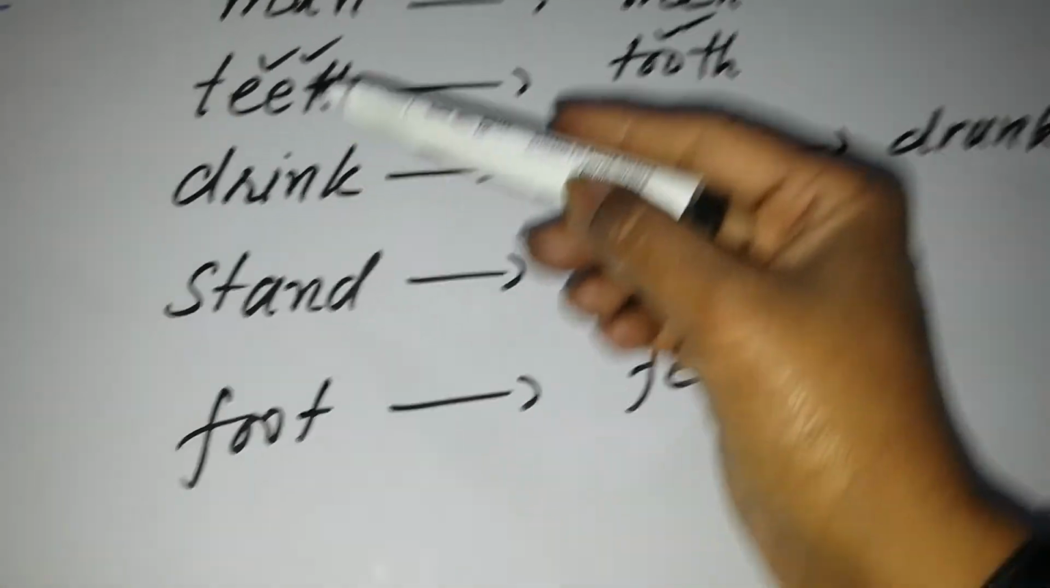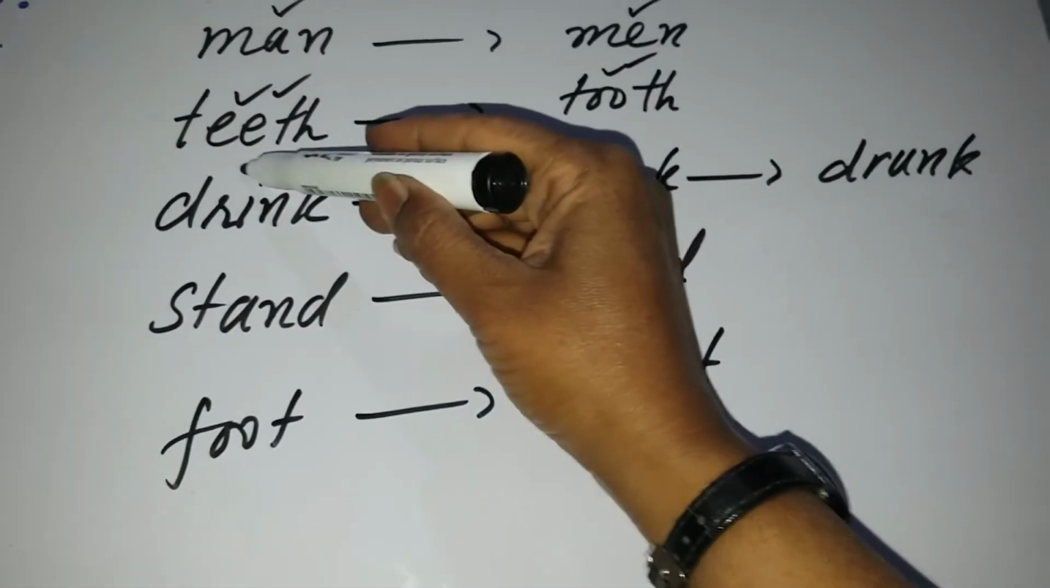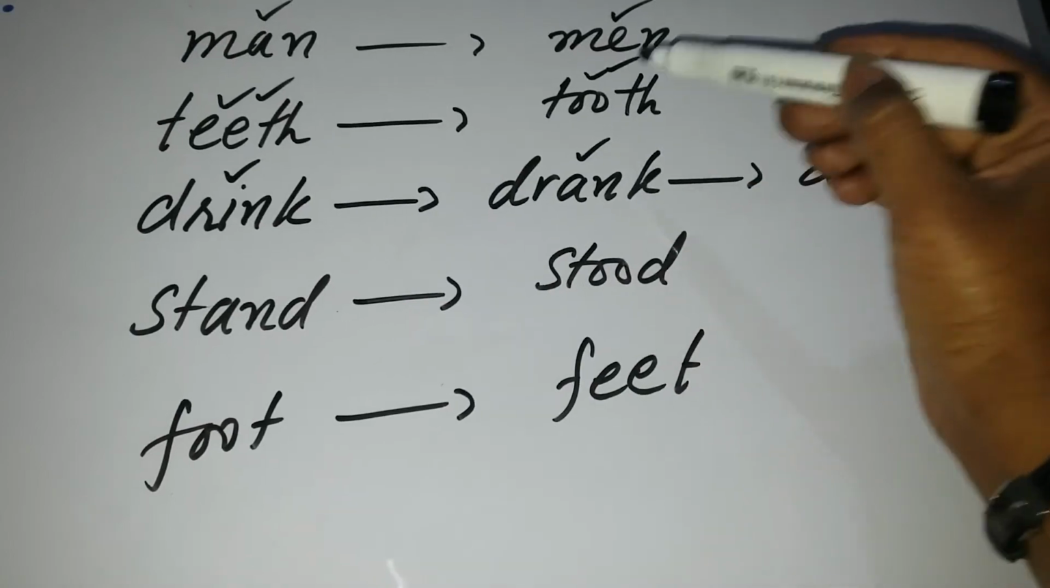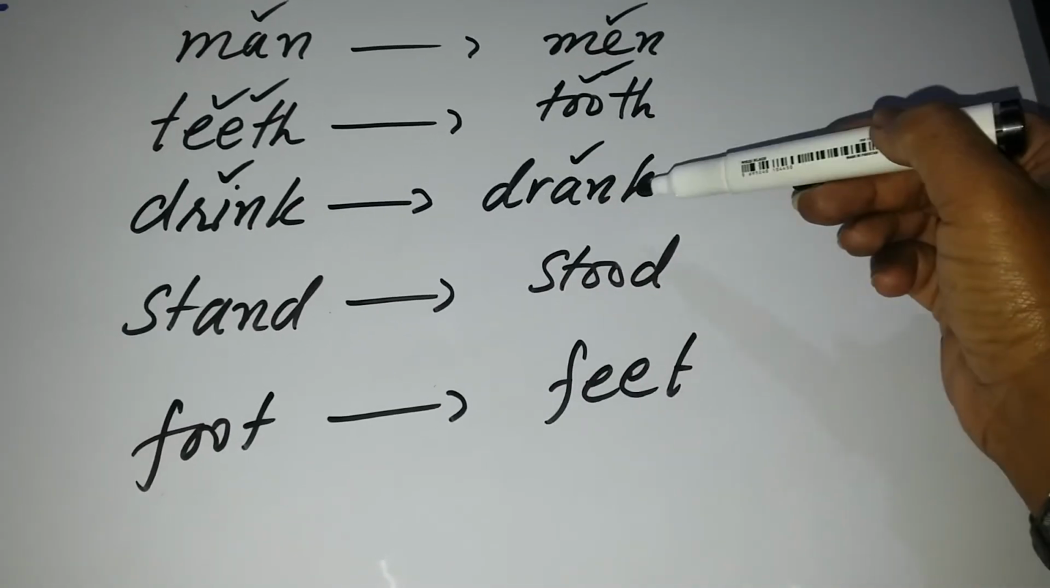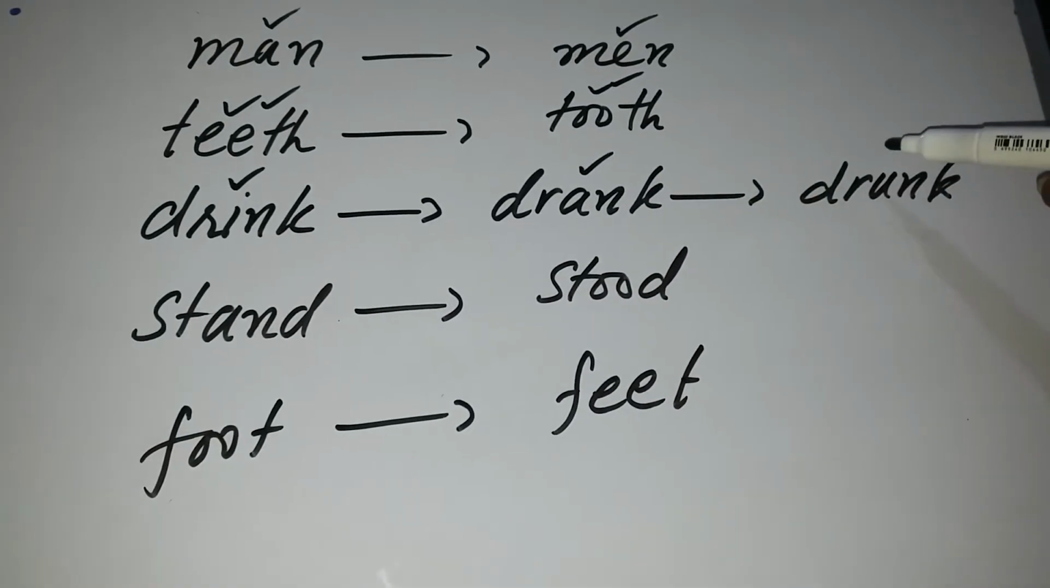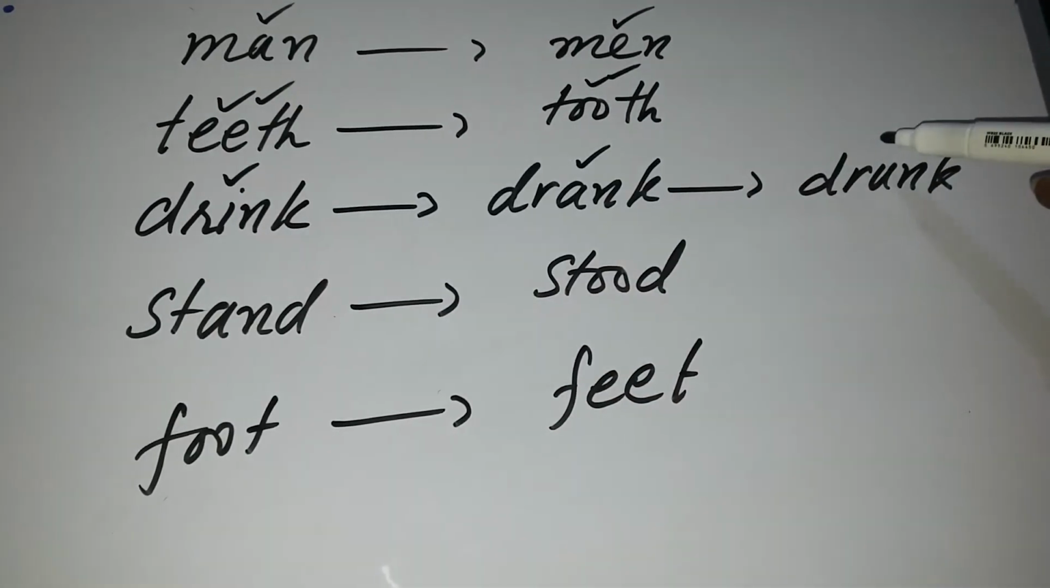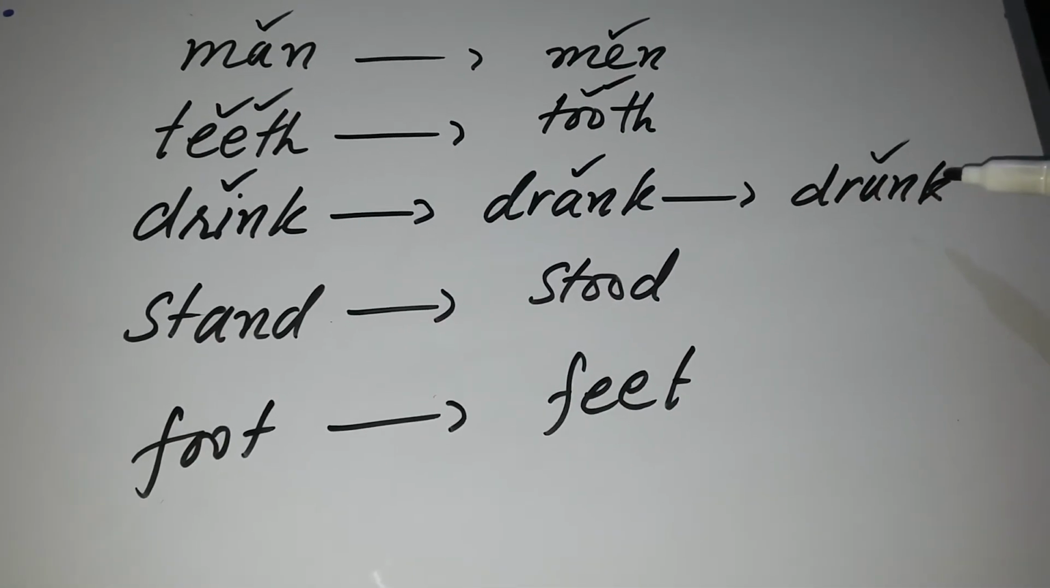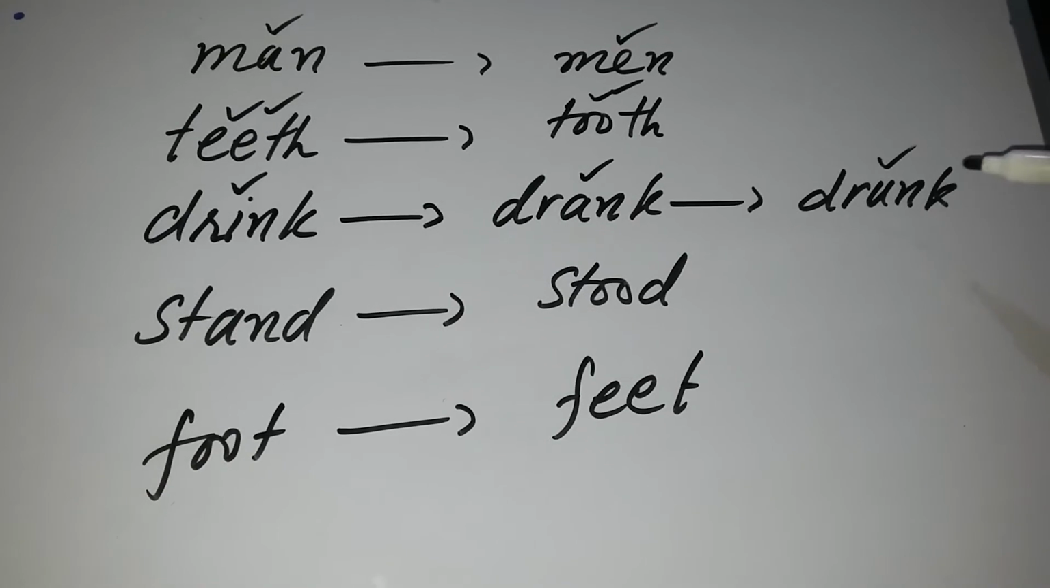Similarly, in the word drink, we have replaced i with a and we have converted it into the second form of the verb. And similarly, we replace i with u and it is converted into the third form of the verb.